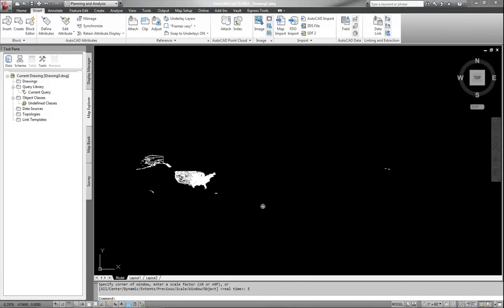Now, I also want to point out this little feature right here. I get the phone call a lot on what is it, how do I turn it off. I can zoom in and out and it doesn't change size. You can try to erase it, you can try to select it, it's not going to go away. This happens to be your geo marker. To turn it off, the command happens to be GeoMarker visibility. What I usually do is I type in geo and hit tab until I see it at the bottom of my screen, at my command line. And there it is, GeoMarker visibility. Hit enter. It's basically a 1 or a 0, on or off. 1 is on, 0 is off. Okay, I'm going to leave it on for the discussion of this webinar here.